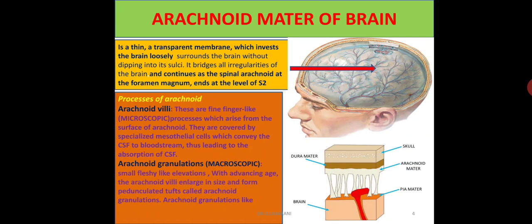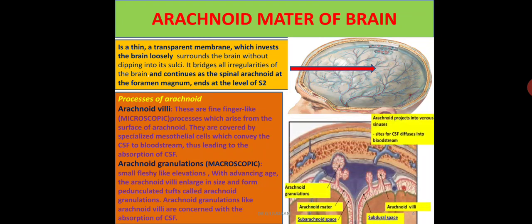Arachnoid granulations are macroscopic, small fleshy elevations; with advancing age the arachnoid villi enlarge and form pedunculated tufts called arachnoid granulations. Like the villi, they help in absorption of the CSF present in the subarachnoid space. So this is about the arachnoid mater of the brain.